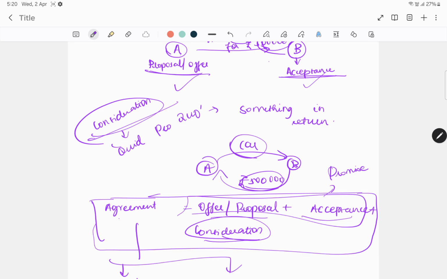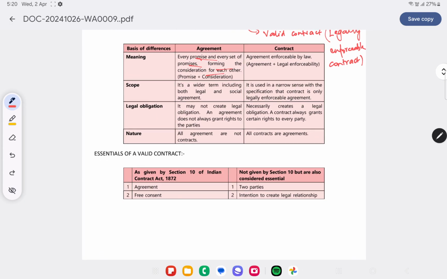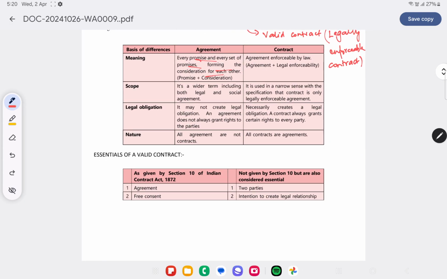So after this we will discuss in part 2 of the same lecture. We will revise the remaining, which is from the basis of difference, or let's complete this, and from essentials of valid contract we'll continue with the next, or part 2 of the video.